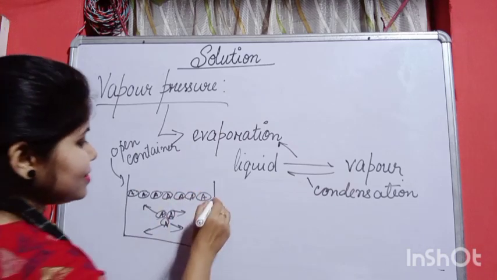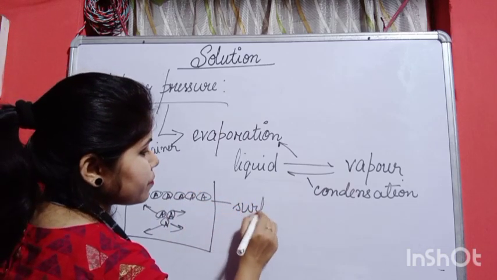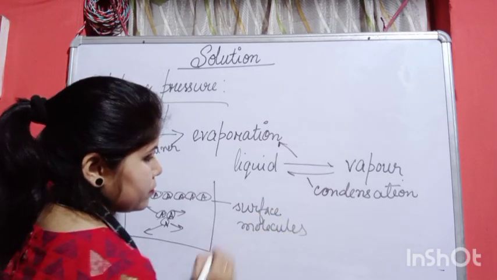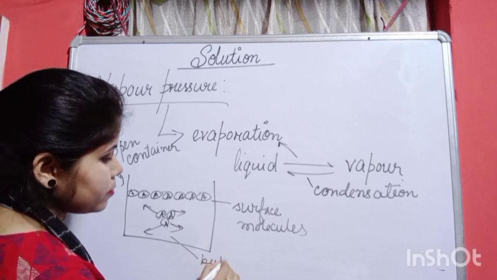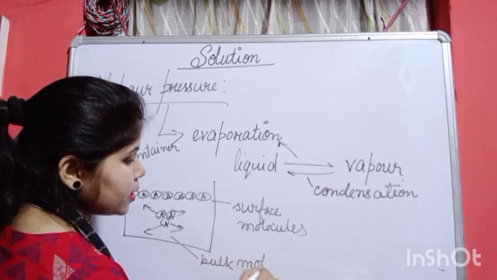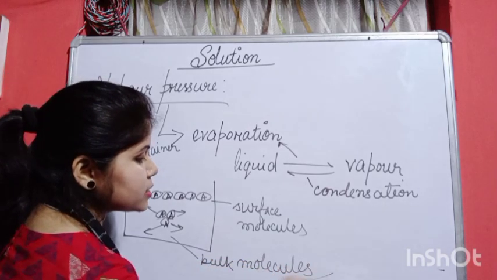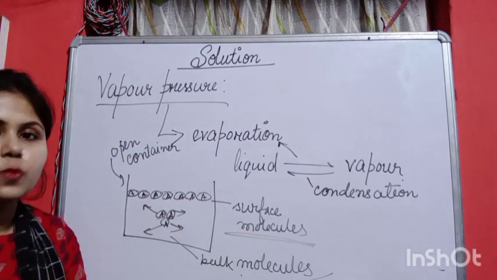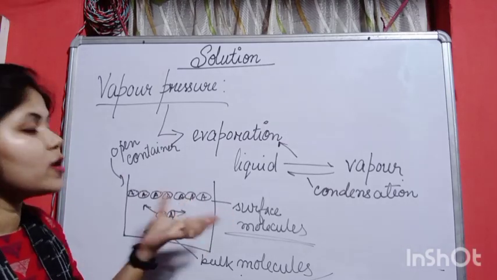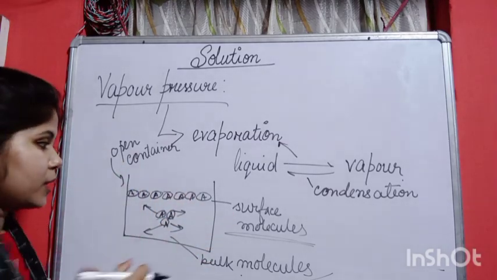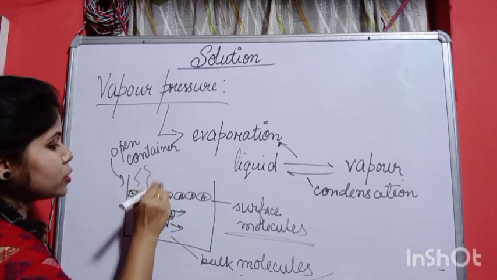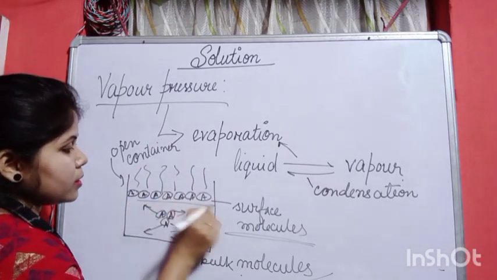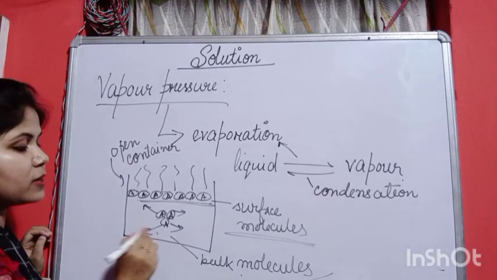These are the surface molecules, and these will be the bulk molecules. The ones inside are known as bulk molecules, and the ones on top are known as surface molecules. Surface molecules will always produce the vapor. The vapors that are produced after boiling are provided by the surface molecules, not by the bulk molecules.